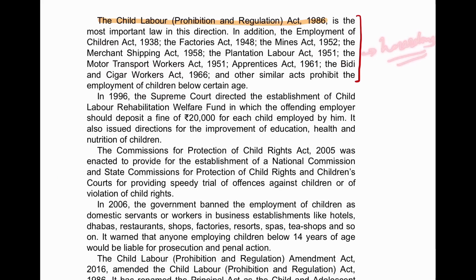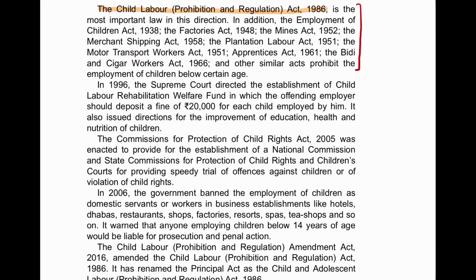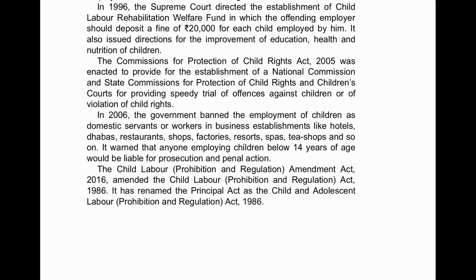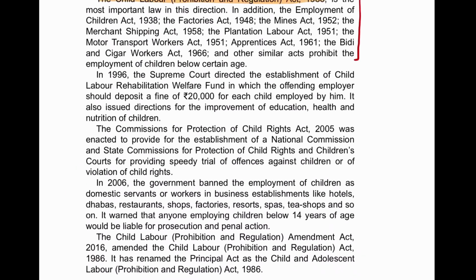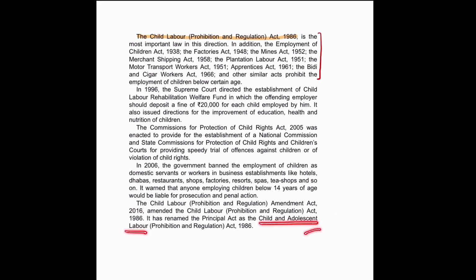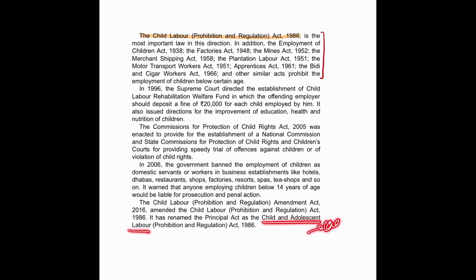Now this is very important, there is related information: in 2016 this original 1986 Act was amended and renamed as Child and Adolescent Labor Prohibition and Regulation Act. Earlier the name was only child labor, now it changed to Child and Adolescent Labor, so that there is no confusion with respect to age.